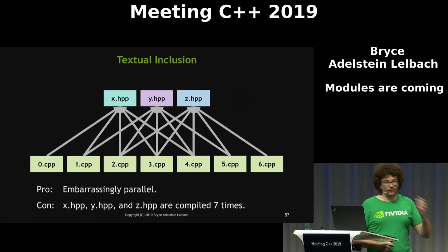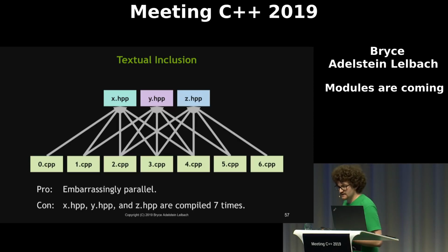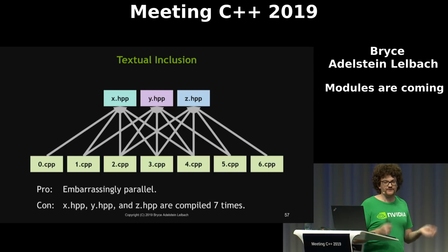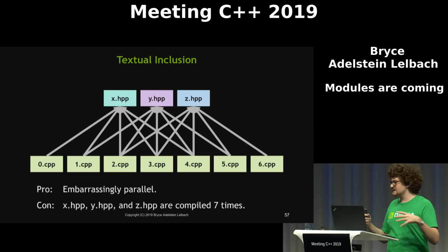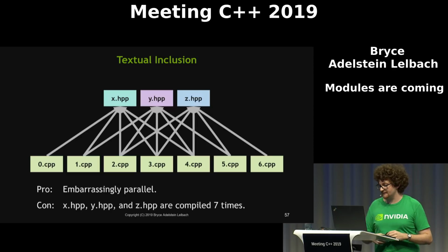So as we mentioned before, the textual inclusion model has the pro of being embarrassingly parallel, but the downside of not being very efficient because it textually includes the files into each one of the translation units that uses them.